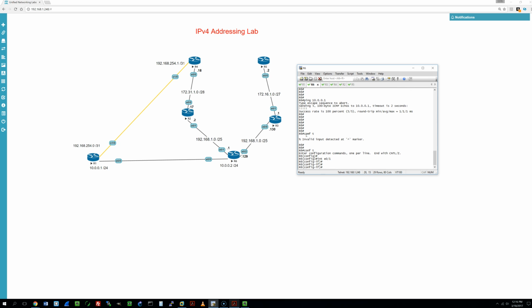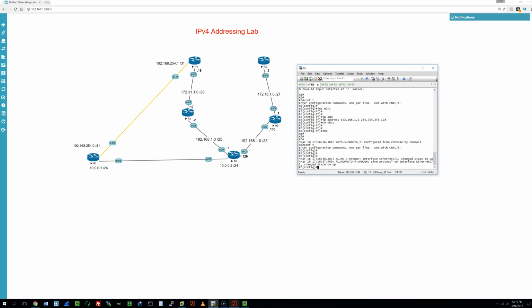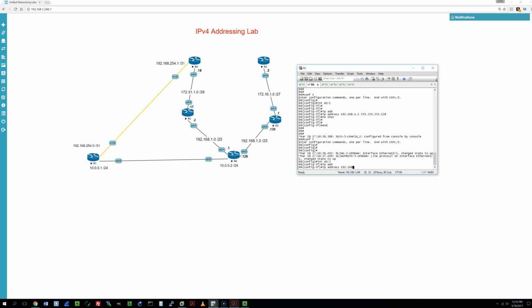Okay, so the next one is 192.168.1.0 with a /25. So we'll do that. Okay, and then 255.255.255, and then one more bit, which would be 128. Okay, no shut. And then we'll just configure the other interface to E0/2, IP address 192.168.1.